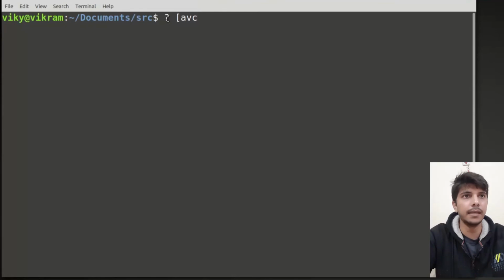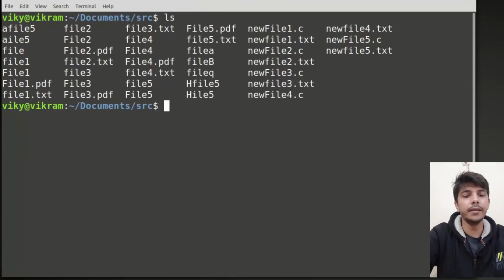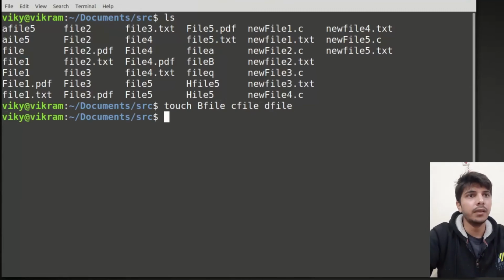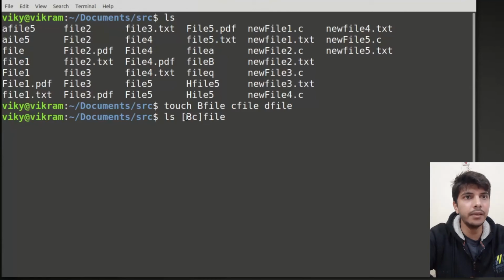Okay, so remember this. In square bracket we specify some set of characters, but in question mark it is for every possible character, right? So let's say these are our files, and I'll create some files. Let's just say B file and C file and D file. Okay, now if I write here, let's say ls, then square bracket FILE. Okay, now if I specify the characters, let's just say B and C. Okay, so it will match with the B file, right, and C file.